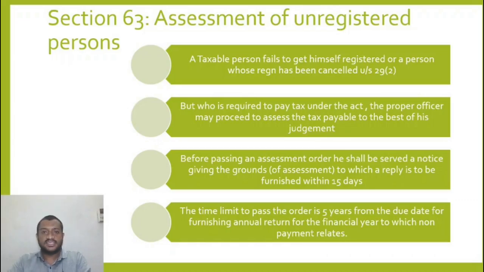So this is just a carbon copy of section 62. If he is not filing returns, one procedure is followed. The same you substitute to 63. If a person who is required to register has not registered himself, the proper officer, based on the information available with him, determines the tax payable to the best of his judgment and passes an order. Alright, that order has to be passed within 5 years from the due date for furnishing annual return under section 44.